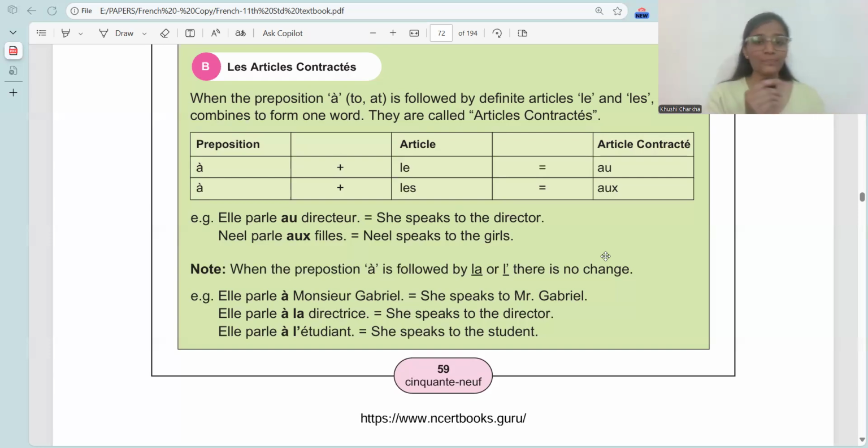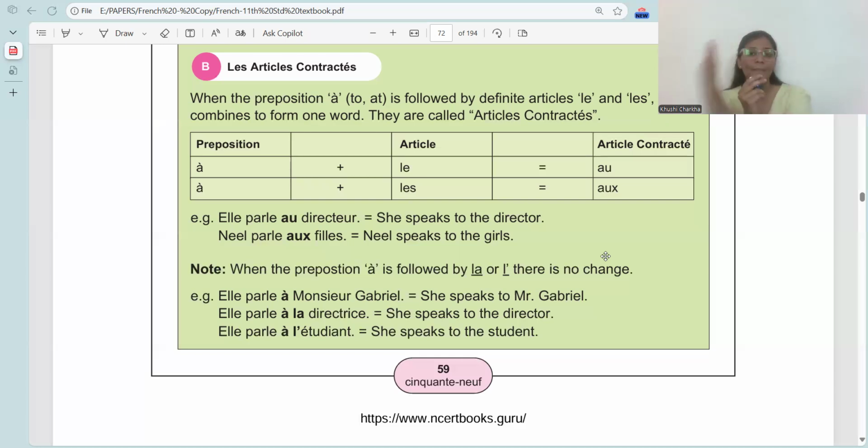Now moving forward, this is given as when à plus le is used, to or at plus the, it becomes au. When à plus les is used, it becomes aux. The others remain the same. À plus la is used, it remains à la. À plus l apostrophe is used, it remains à l apostrophe. So the change is only in le and les.